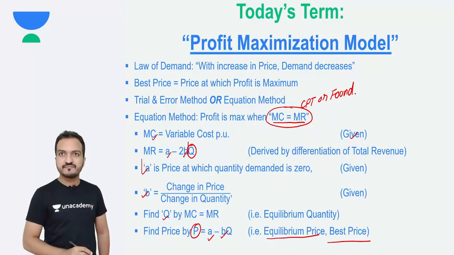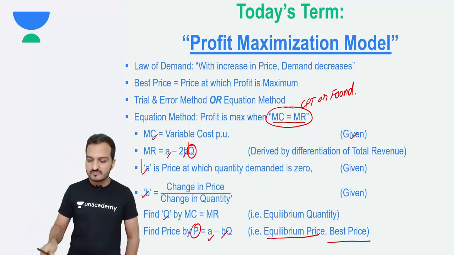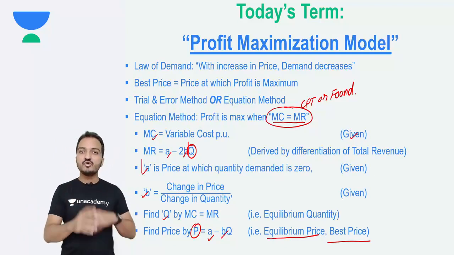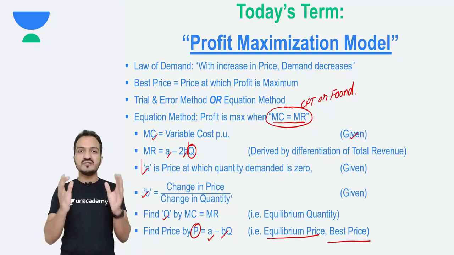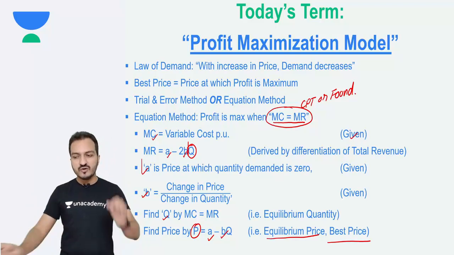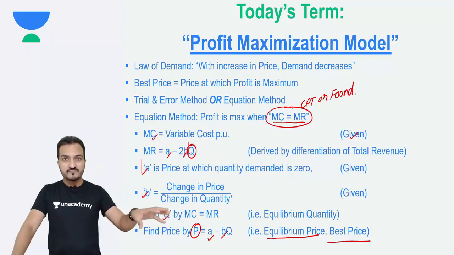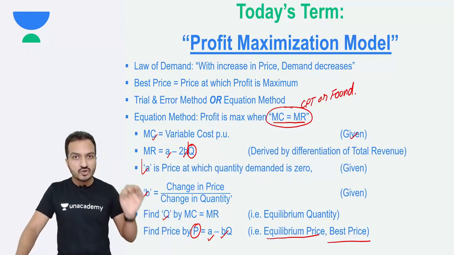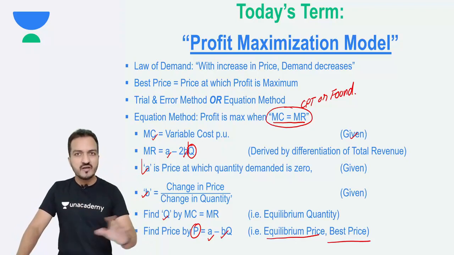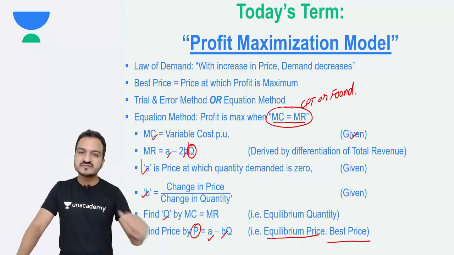So the conclusion is that the profit maximization model is a method to identify the best possible selling price, which will give you maximum profit. What I explained here is directly useful in solving many questions in pricing decision.